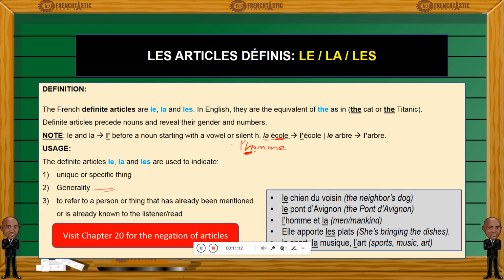Well, if you want to say, let's say, mankind, you say l'homme. You will use a definite article to refer to a general thing. So l'homme could mean mankind.